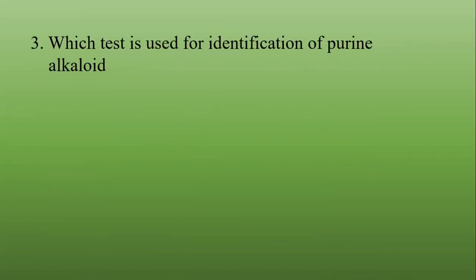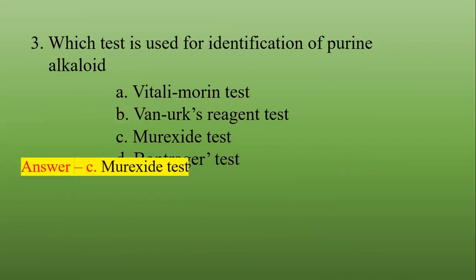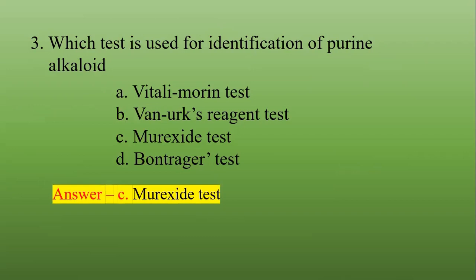So which test is utilized for identification of purine alkaloid? Friends, in the first question we saw that caffeine is the purine alkaloid. So for purine alkaloid, which test is to be referred: Vitali-Morin test, Dragendorff reagent test, murexide test, or Brown-Taggart test? The correct answer is the murexide test. Whenever the drug is treated with nitric acid, evaporation is carried out, and on exposure to ammoniacal vapor a purple color is formed. This is the murexide test.